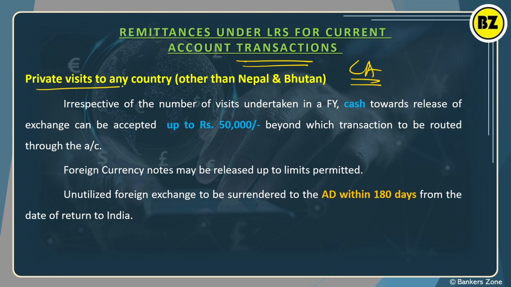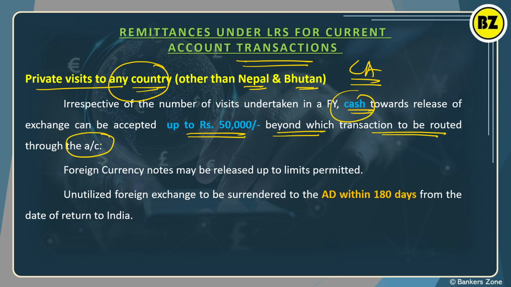If you are visiting any country other than Nepal and Bhutan, then in cash you can exchange up to 50,000 rupees. But if it goes beyond 50,000, you have to do the transaction using the account only. Got it? That means up to 50,000 you can do the cash transaction of foreign currency exchange, other than for a visit to Nepal and Bhutan. Otherwise you have to route the transaction through the account only.